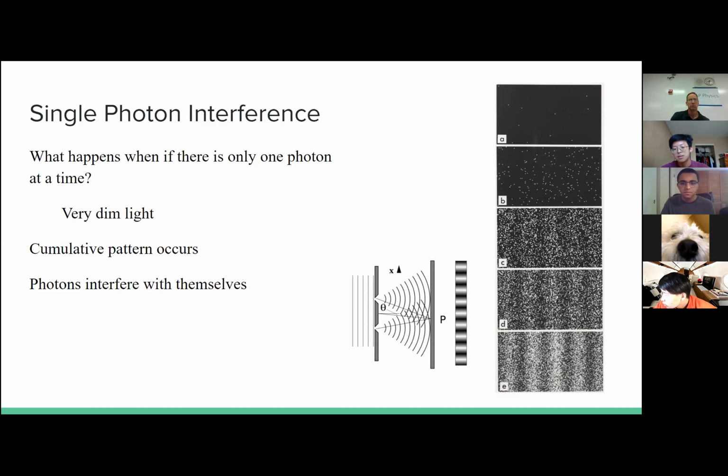So what this means is that when he passes photons one at a time through the slit, the cumulative pattern still has that interference pattern. On the very right, you can see how the pattern occurs over time. And on the next slide we'll look at what happens behind the scenes.